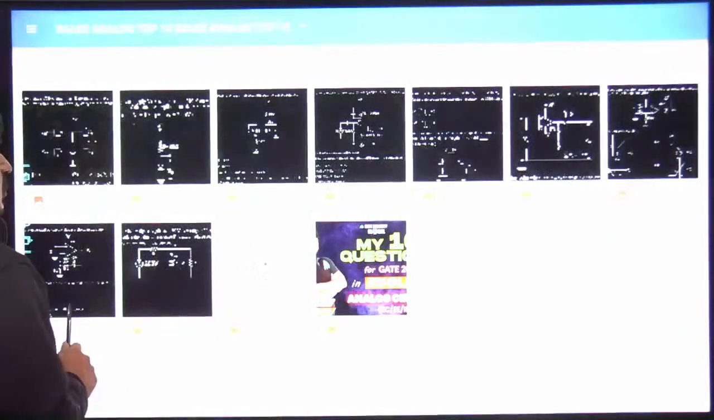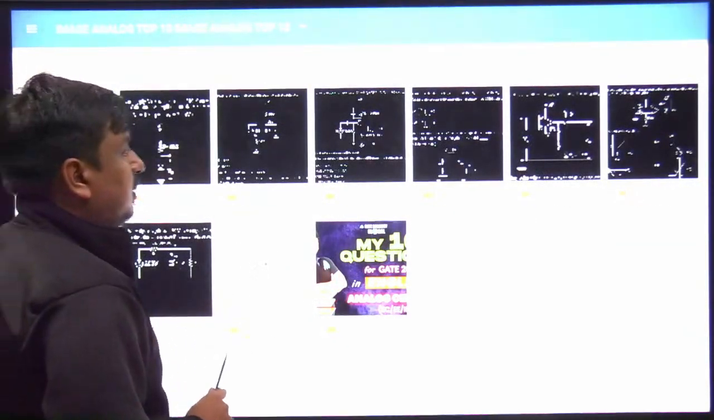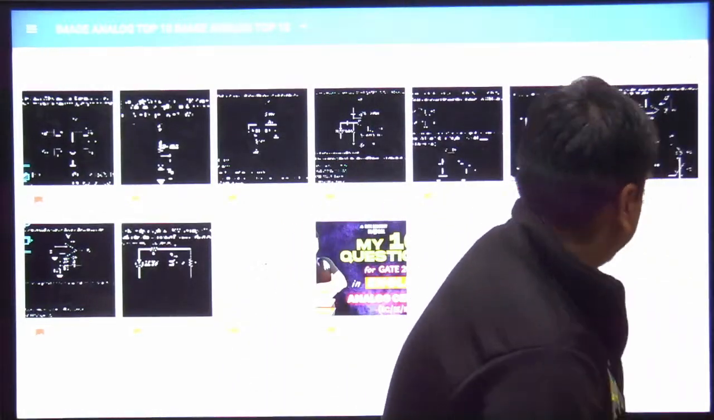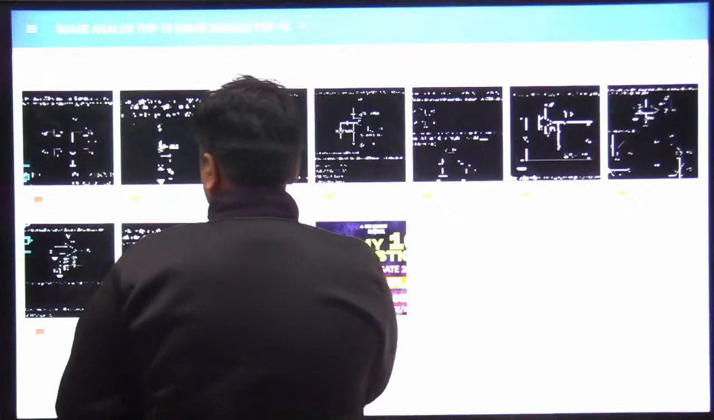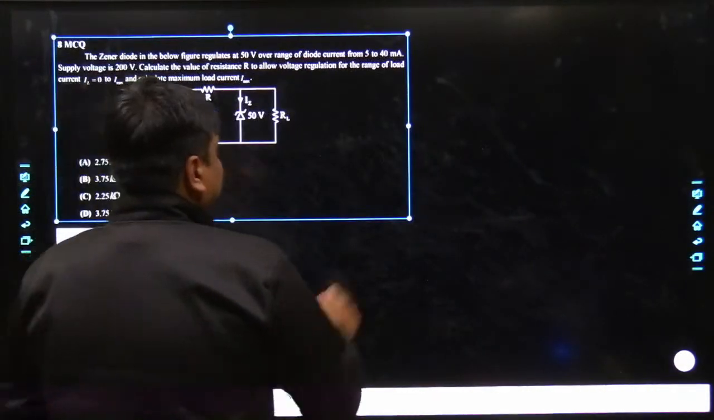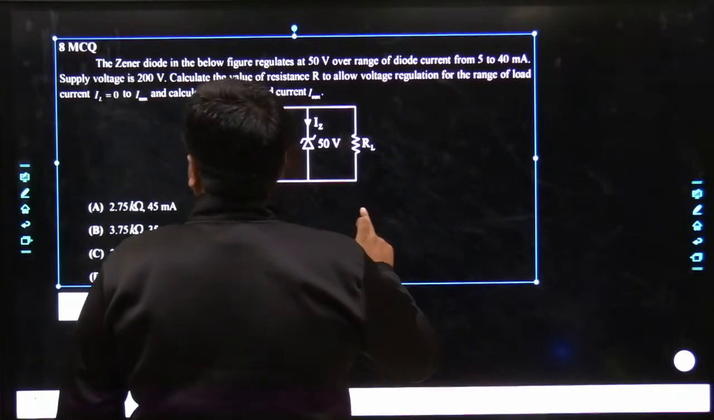So the next question probably was the, let me see which question I had to take now. I had to take the question number 8 now. Here goes my question number 8, and probably most of us would be able to smash this problem out. It's a type of MCQ, and the problem is based on regulation,